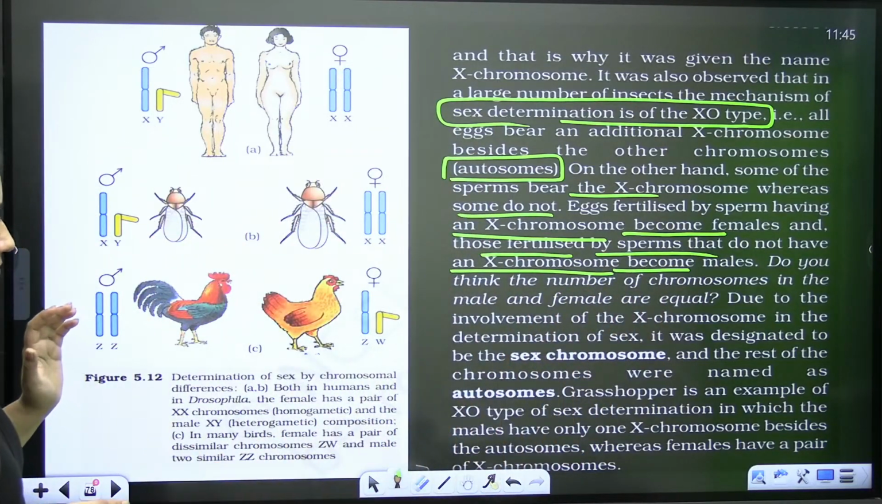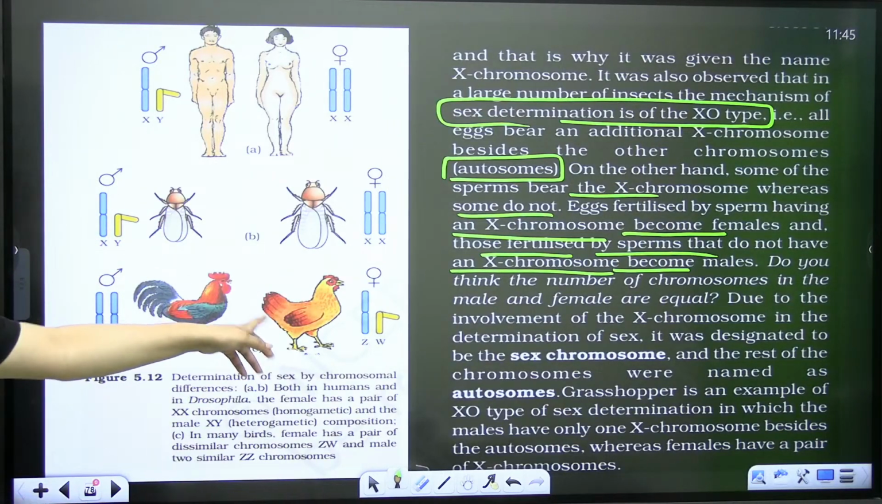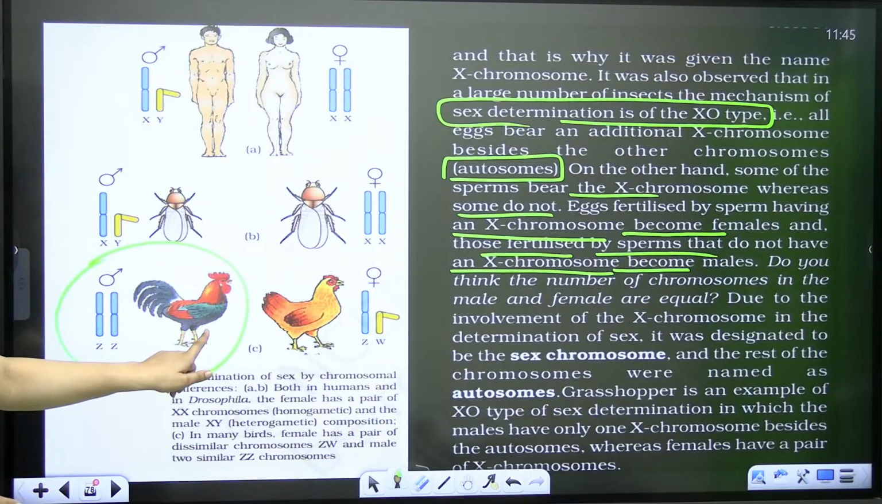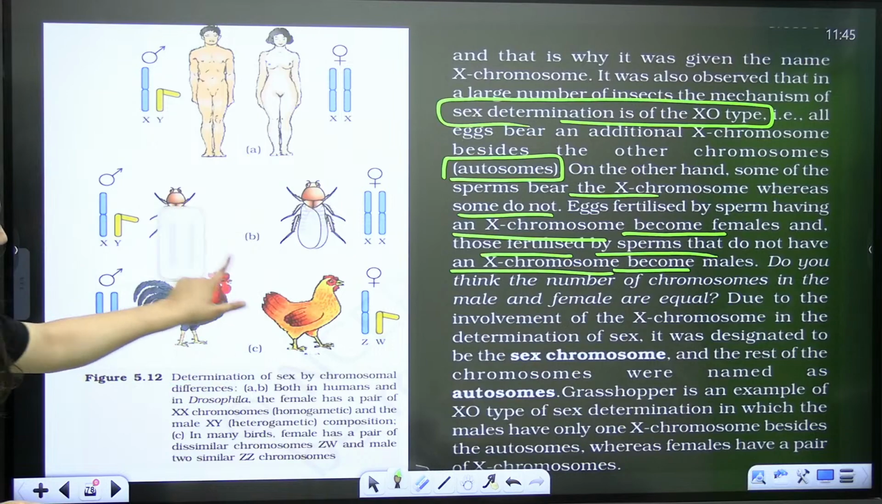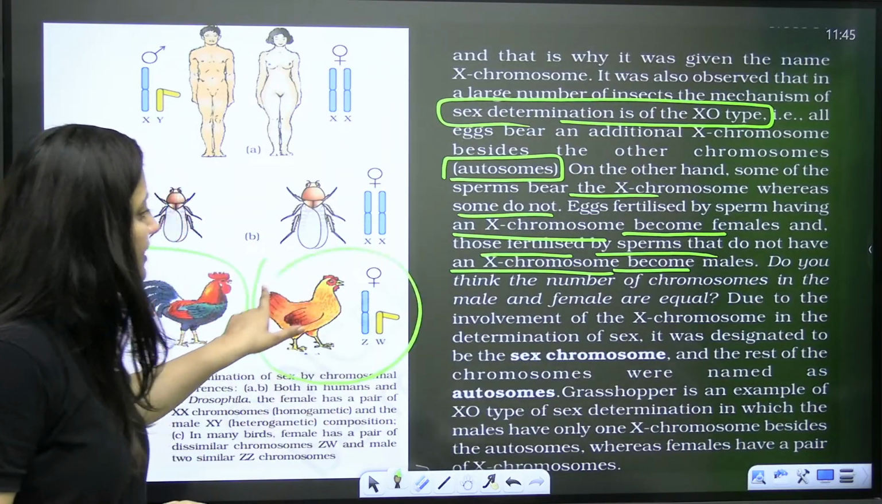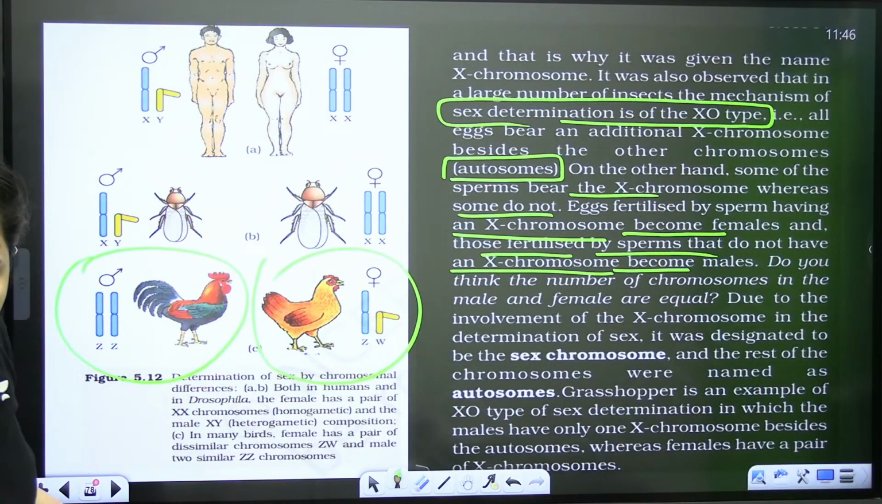Okay, so just have a look. This is the example of Drosophila. So here they have even given you the example of birds. So here you can see the male is heterogametic in human and Drosophila, while in birds the male is homogametic and the female is heterogametic. Okay, but in human and Drosophila, that's the scenario. Fine.